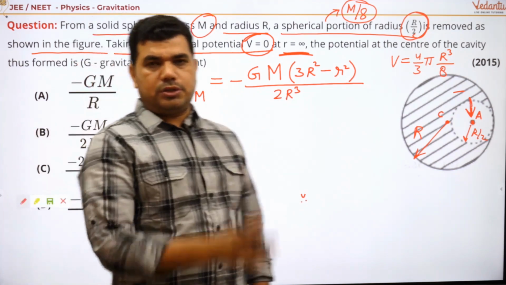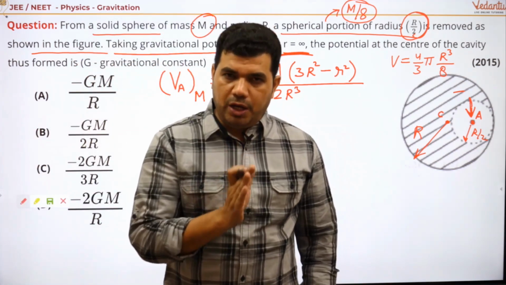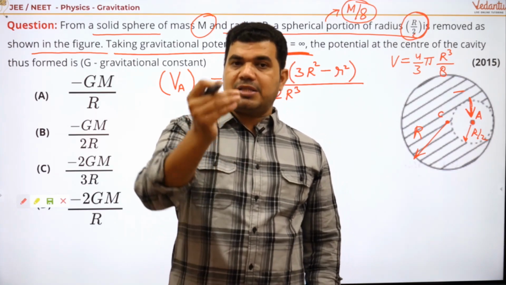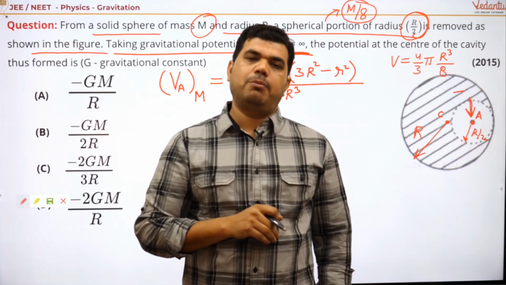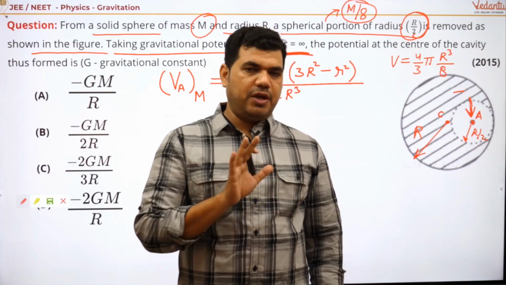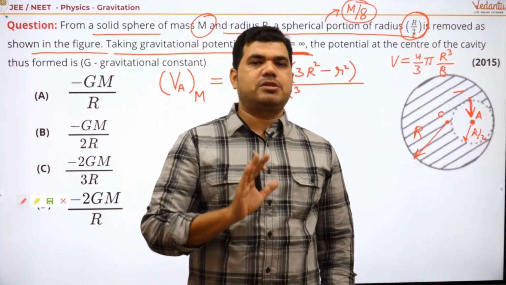Okay, so this is the formula for the potential at any point inside the surface of a uniformly distributed spherical mass distribution.